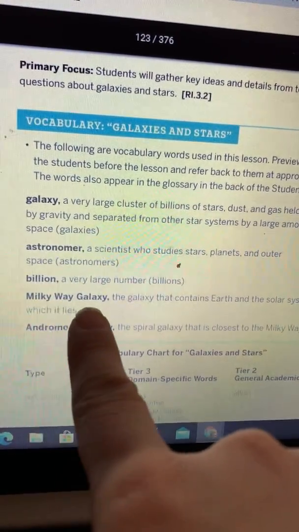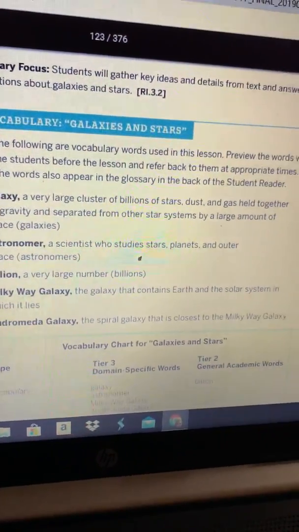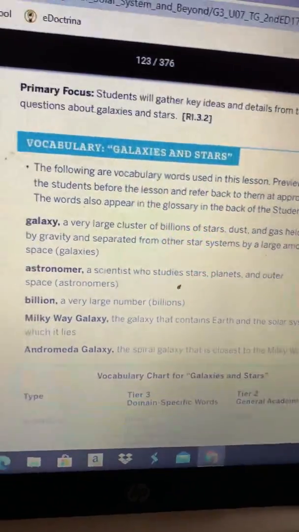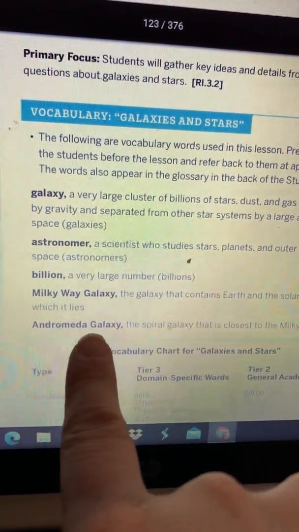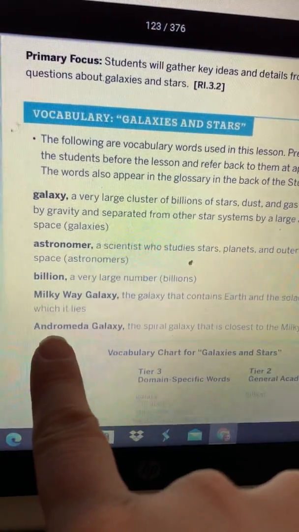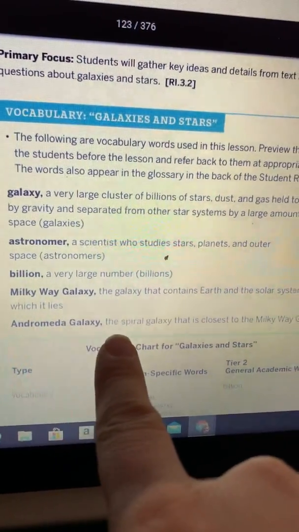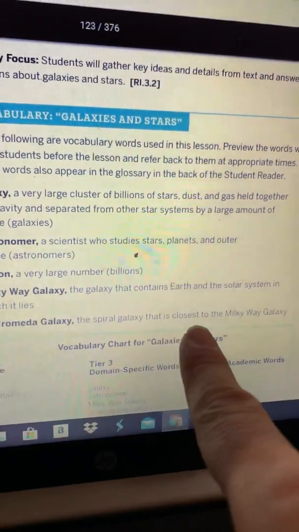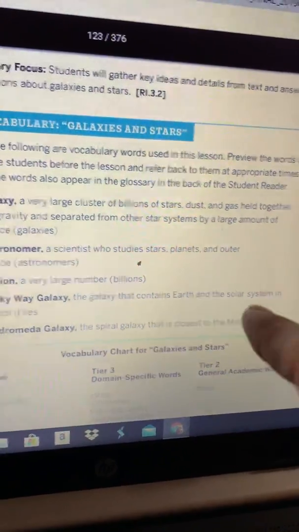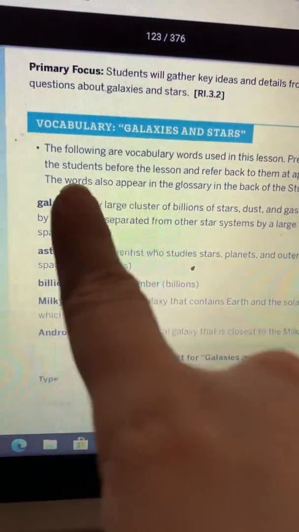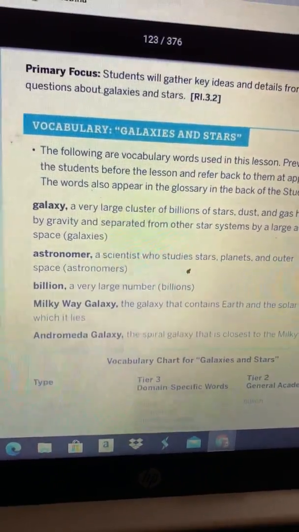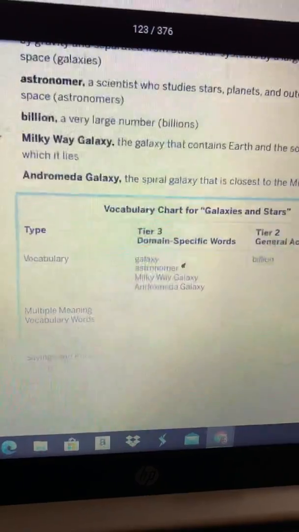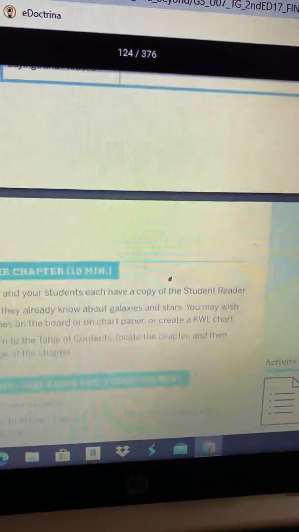Next is the Milky Way galaxy. That is the galaxy that contains Earth and the solar system in which it lies. And lastly, today's last vocabulary word is Andromeda galaxy, and that is the spiral galaxy that is closest to the Milky Way galaxy. So I want you to pay attention to these 5 different vocabulary words today as you see and you listen to me read today's story.